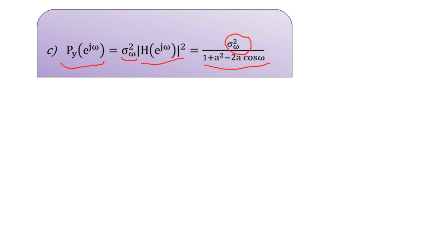So with this answer, we are finished with problem number 3, associated with the random process of the special type, autoregressive.